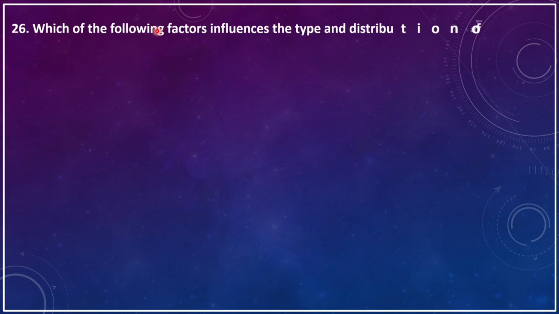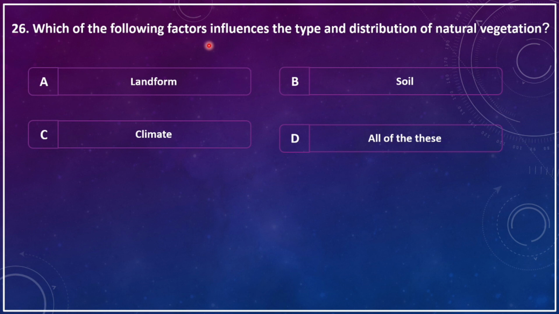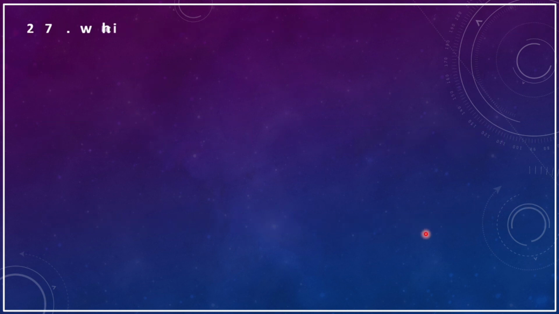Which of the following factors influences the type and distribution of natural vegetation? A, landform, B, soil, C, climate, D, all of these. The correct answer is all of these. Landform, soil and climate influence the type and distribution of natural vegetation.